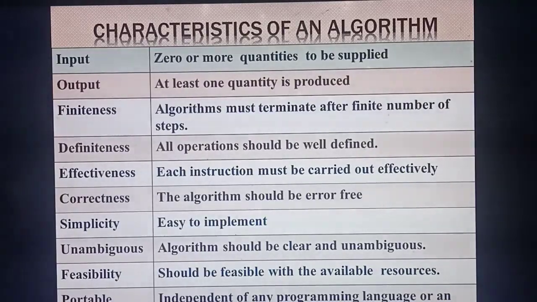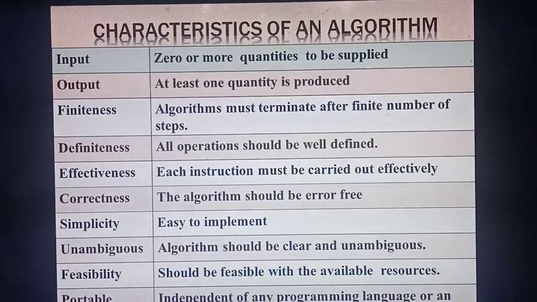What's the first step? Take the input. That's the first step. Second step, add the number, then output. So 3 steps is there. So that problem will end with 3 steps. Understood finiteness? So whether it will end with the second step, whether you will get the answer? No. So based on the problem, you should give a finite number of steps.